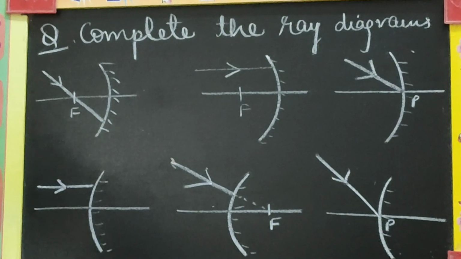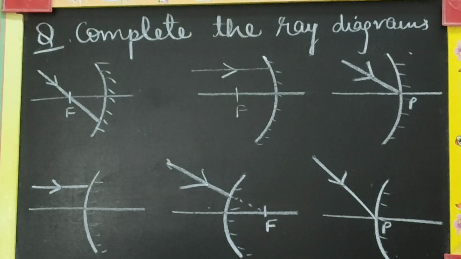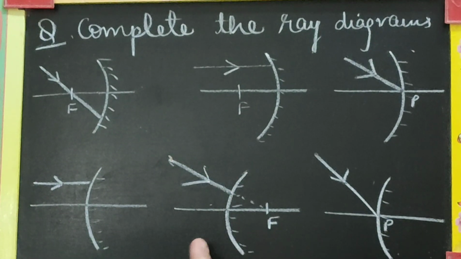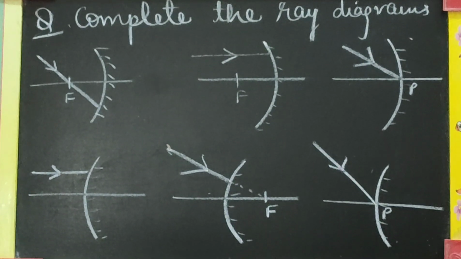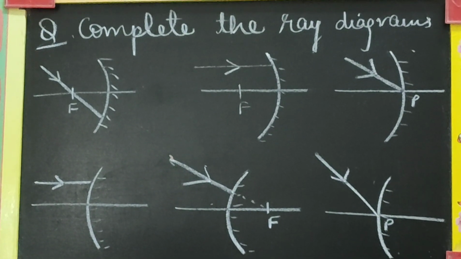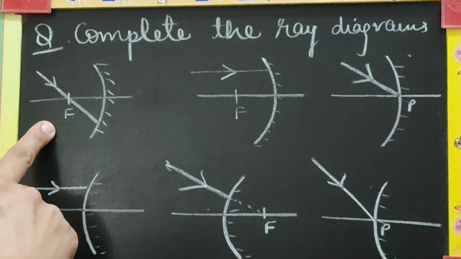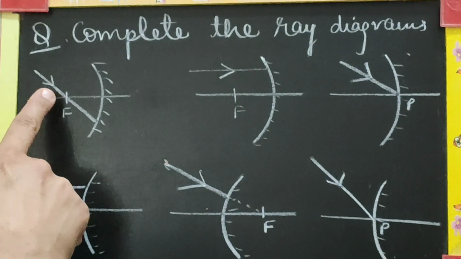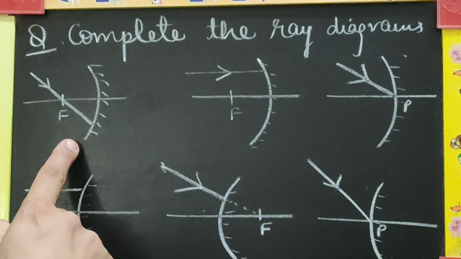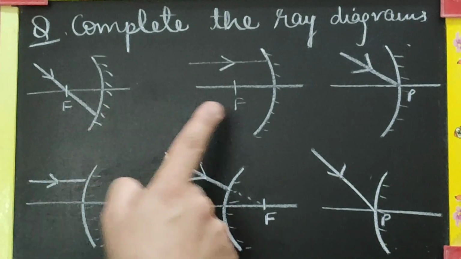So this is the first question, which is a one marker, which is commonly asked in boards. You will be asked to complete the ray diagram, and any one of these ray diagrams will be given to you for completion. I have drawn 6 of them here just for increasing the practice. Suppose this is one of the diagrams that is given. There is a light ray which is passing through the focus from a concave mirror. You have to complete the ray diagram, which means you have to draw the reflected ray in all these cases.